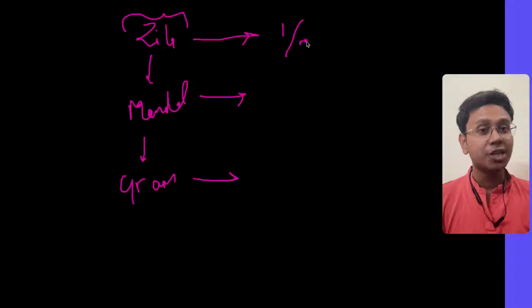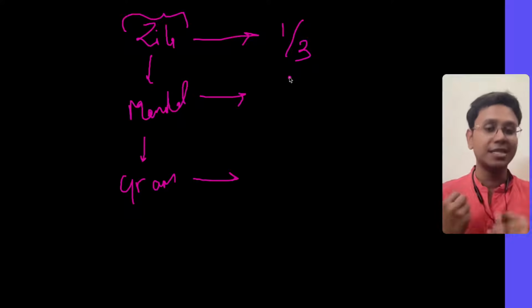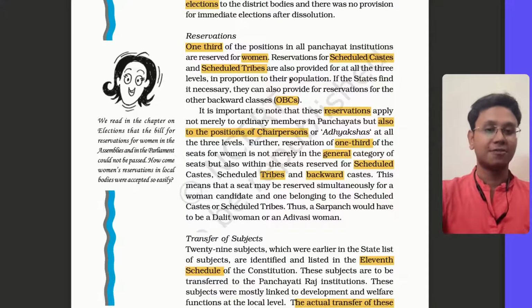1/3 of the Zilla Panchayat chairpersons should be women. 1/3 of Mandal chairpersons should be women. In the same way, scheduled castes and scheduled tribes also, and in a few states, even OBCs. The seats for chairpersons are also reserved. So that was the next point which I wanted to make.